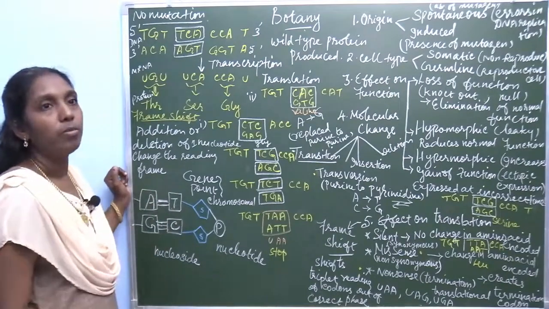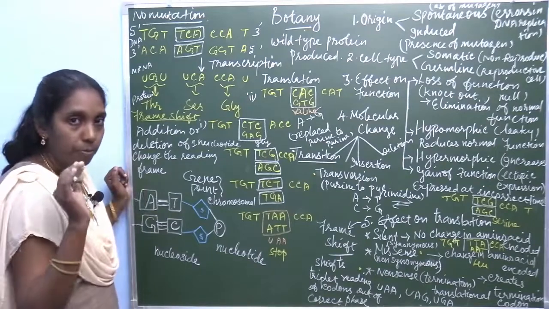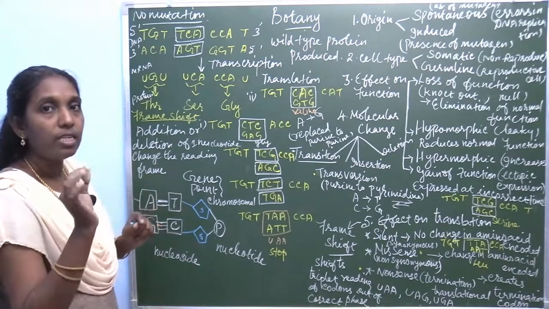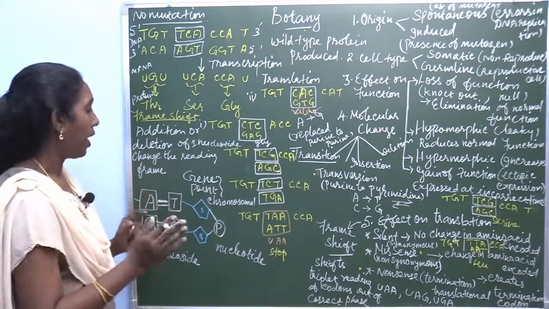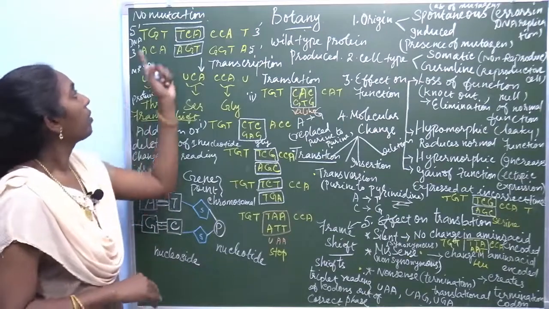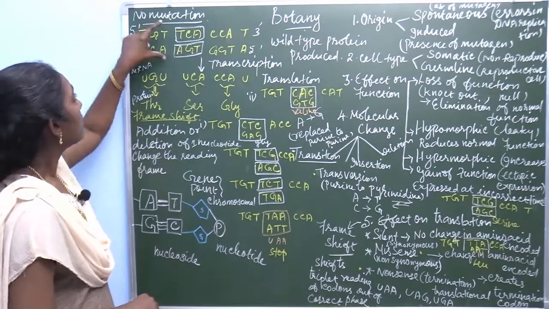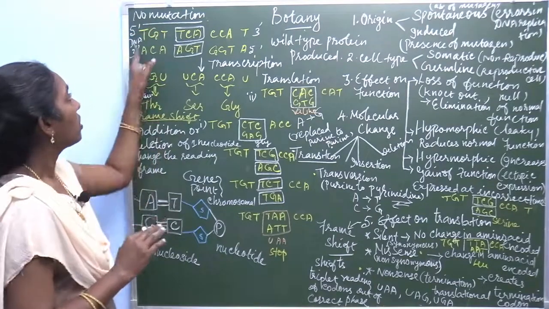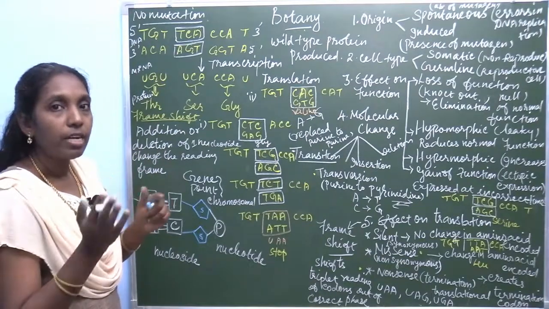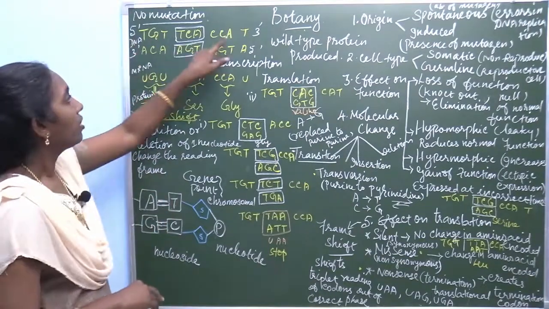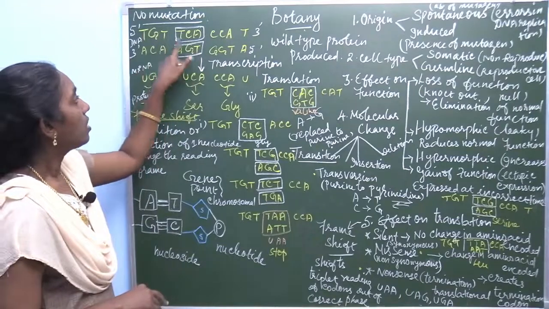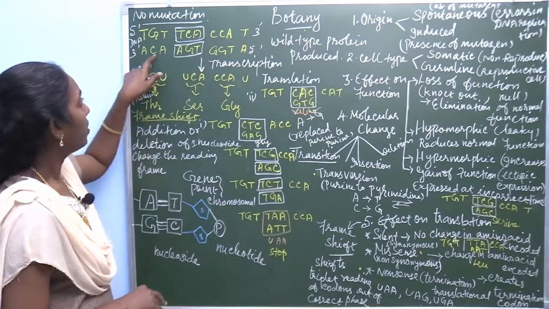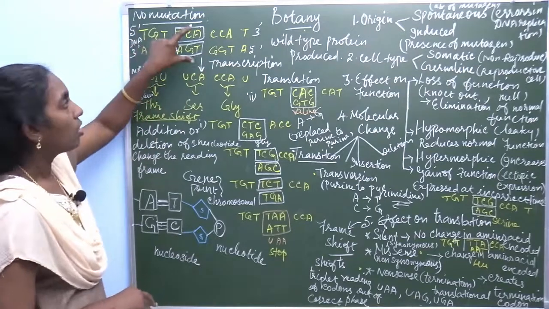What's the definition of point mutation? Mutation takes place within a single base or base pair. Look at this sequence. This is the normal sequence. You know the DNA has a 5 to 3 orientation. So this is a sequence, and this is the complementary pair of this. So this is the normal sequence.